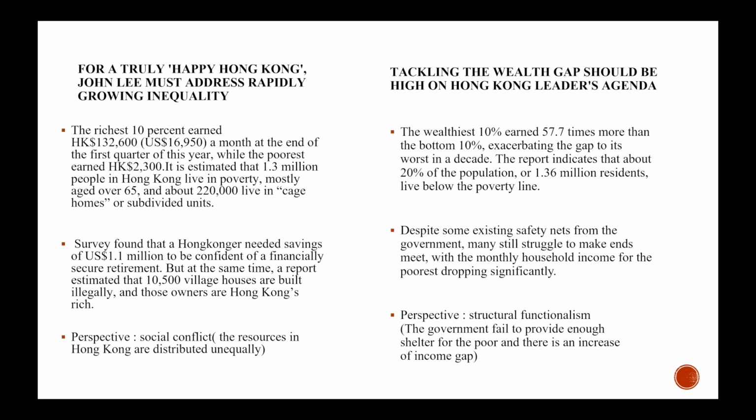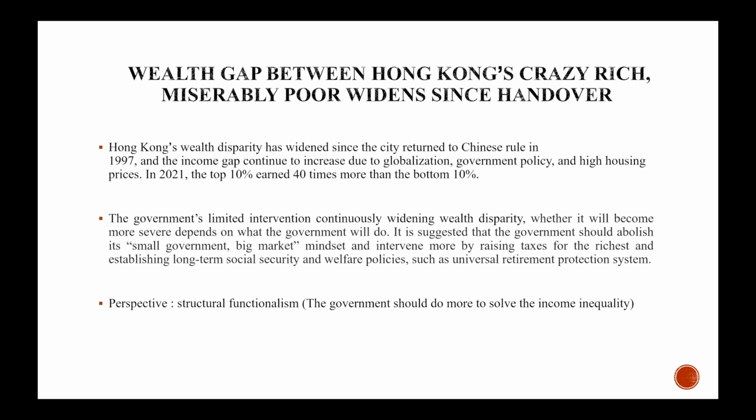For the fifth article, wealth gap between Hong Kong's crazy rich, it mentioned that the income gap continues to increase due to different reasons, such as globalization, government policy, and high housing prices. In 2021, the government's limited intervention continuously widened the wealth disparity. And whether it will be more severe depends on what the government will do.